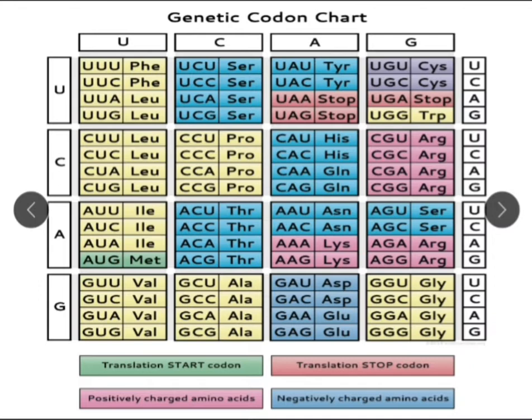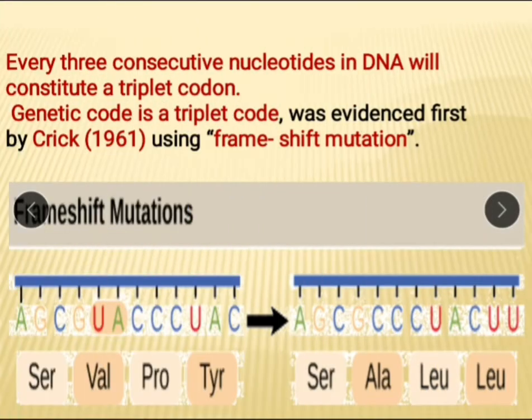Translation start codon, translation stop codon. You know, the stop codons are UAA, UGA, UAG. The start codon is AUG. Every 3 consecutive nucleotides in DNA will constitute a triplet codon. The genetic code is a triplet code. This was first evidenced by Crick using frameshift mutation.